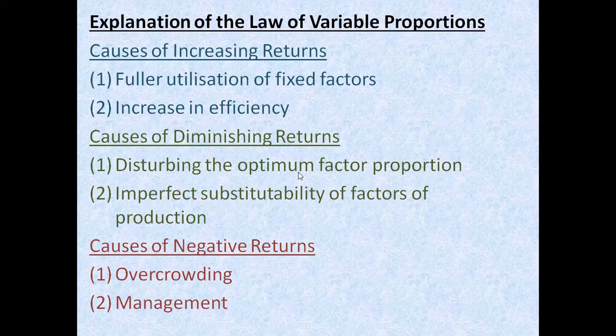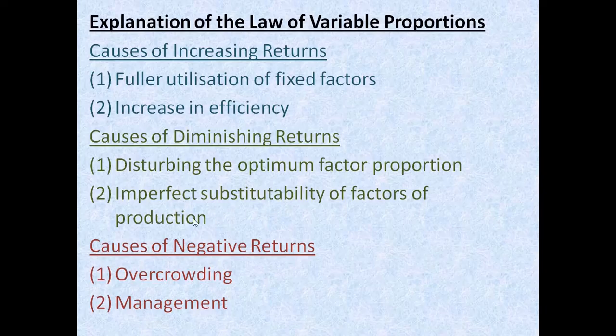So it causes the diminishing returns, and it affects the efficiency also. Because MP will start to fall at this point. So the MP reaches the maximum point in this increasing returns, and efficiency will be at the optimum level. But after this point, since the ratio has been disturbed, MP will start to fall. Now, the imperfect substitutability of the factors of production.